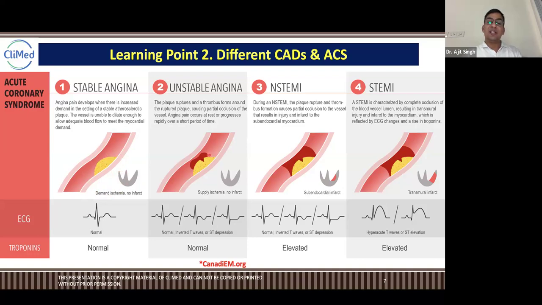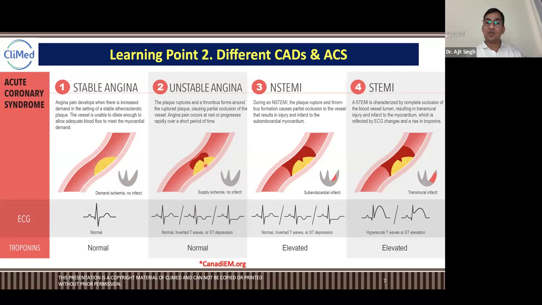Unstable angina means infarction has not happened yet, but there is something more. Thrombus has started forming here in unstable angina. Stable means it goes off with rest and it is not urgent, it is not an emergency. But unstable angina could be an emergency because the clot has formed.